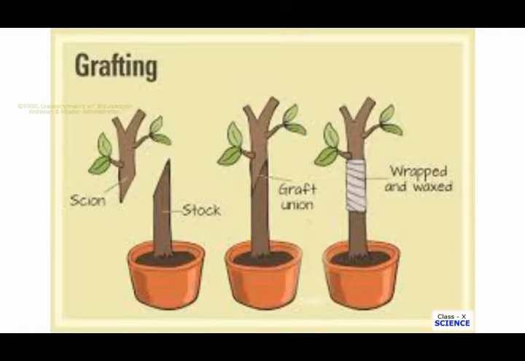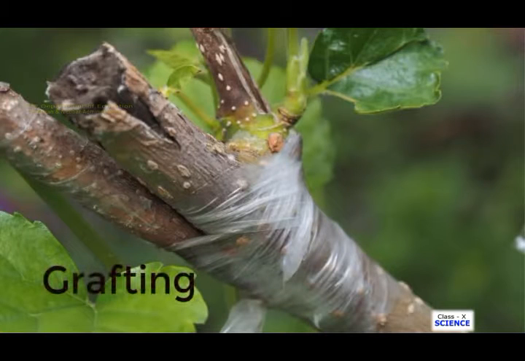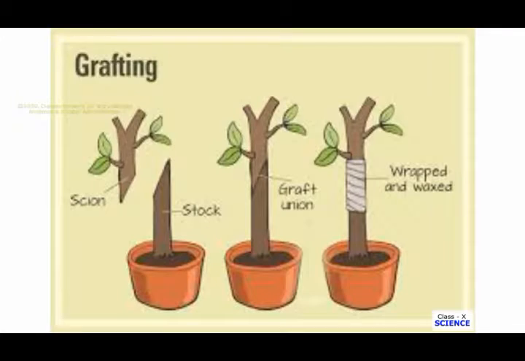Grafting is a technique used to join plant parts from two or more plants so that they appear to grow as a single plant. In grafting, the upper part, also known as the scion, of one plant grows on the root system of another plant. We call it the root stock.